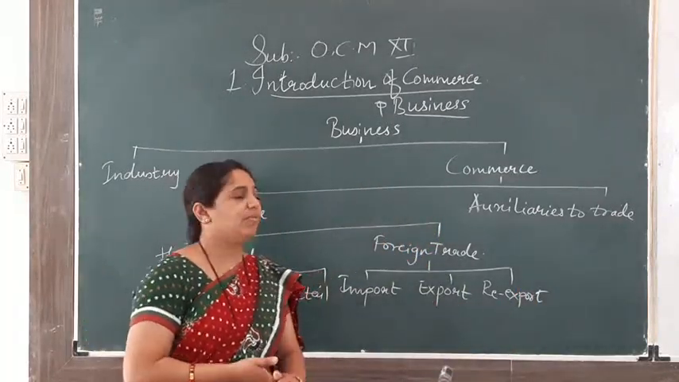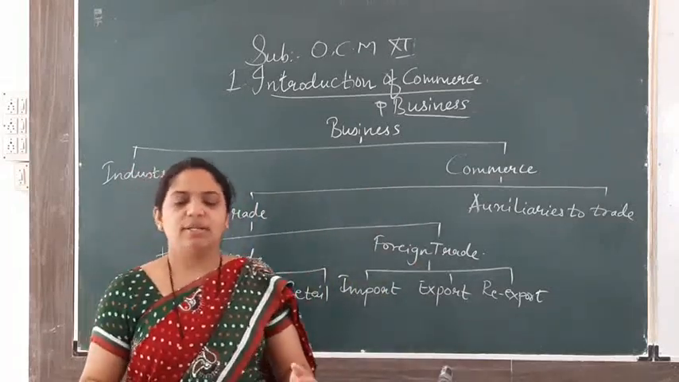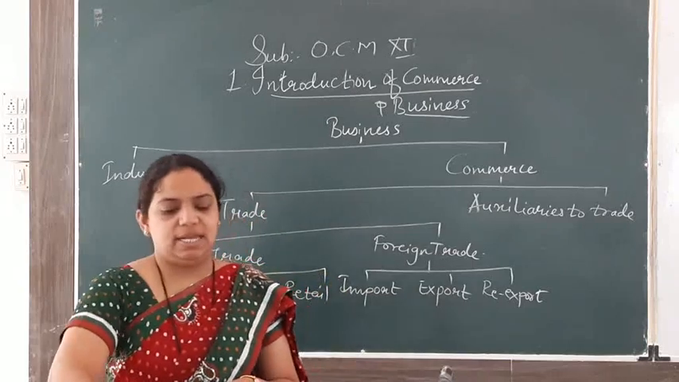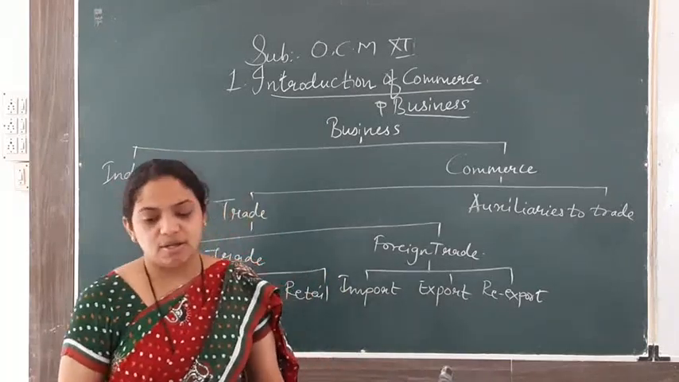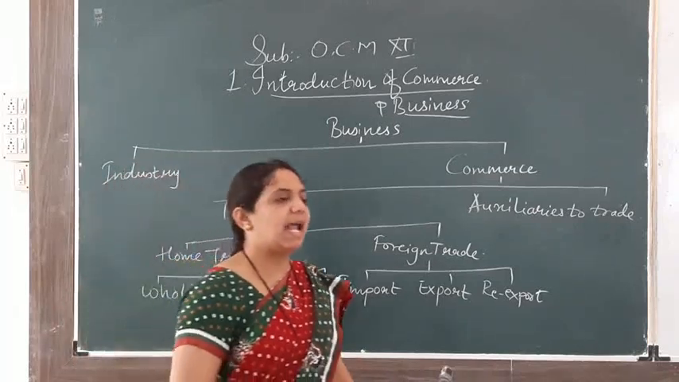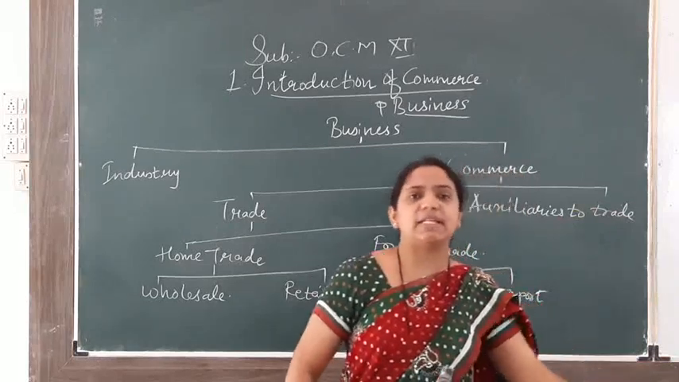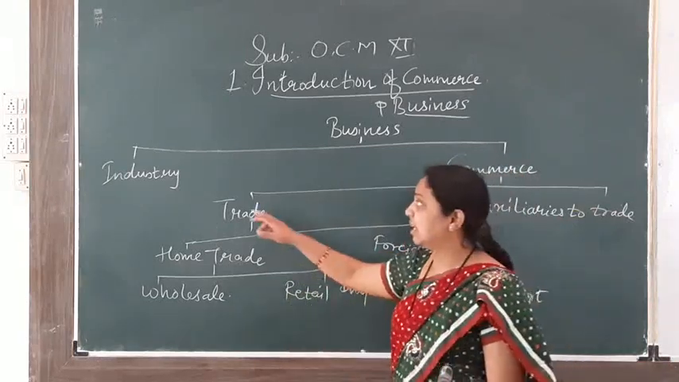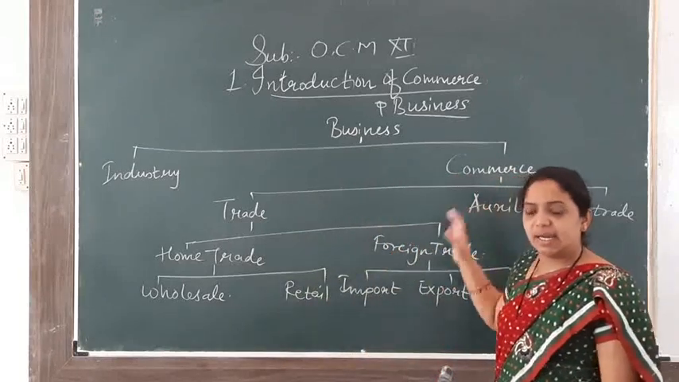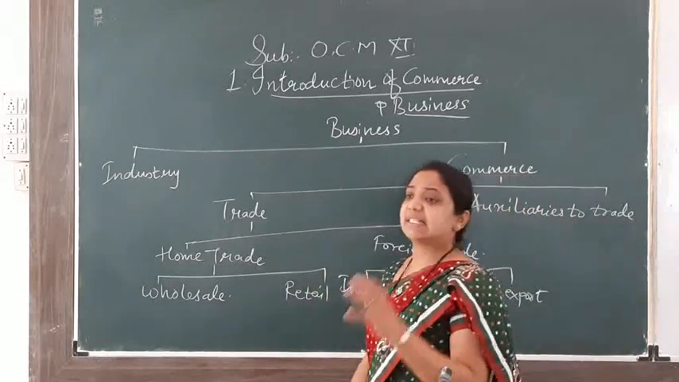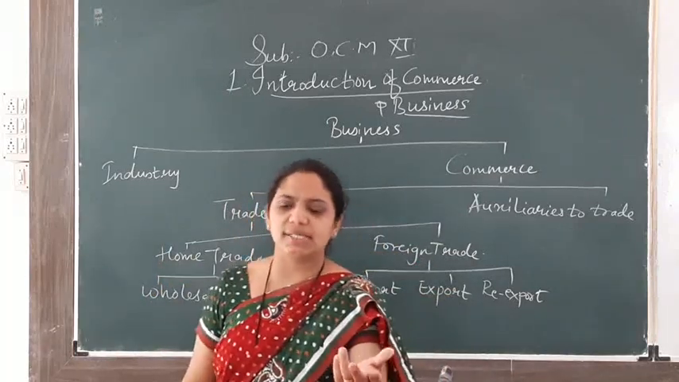The first one we will see today is commerce. Commerce is related to what? That we will see today. Commerce is that part of the business activity which is concerned with the distribution of goods and services which are produced by the industry. Industry is related with what? Production of goods and services, and commerce is related with the distribution of goods and services which have already been produced by the industry. See, that is so easy.